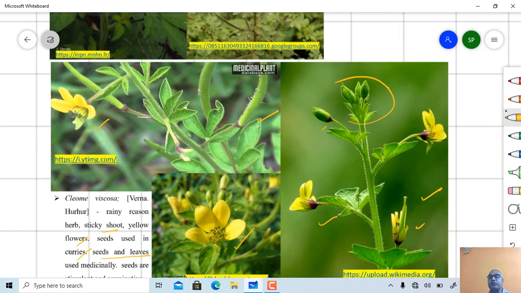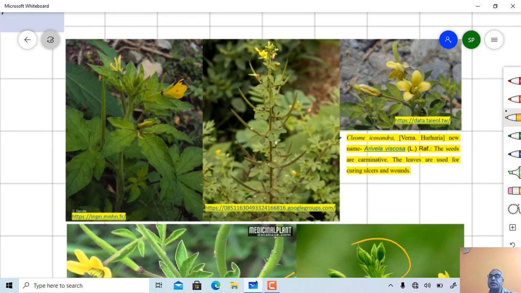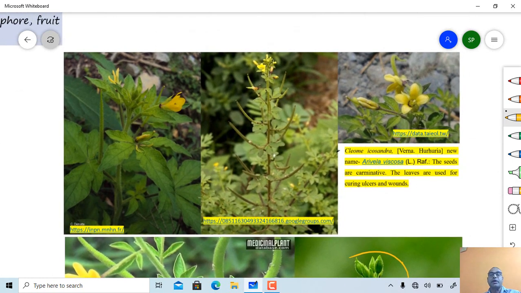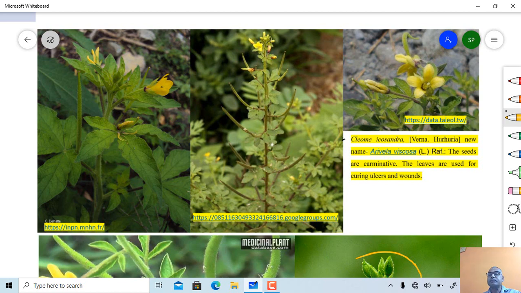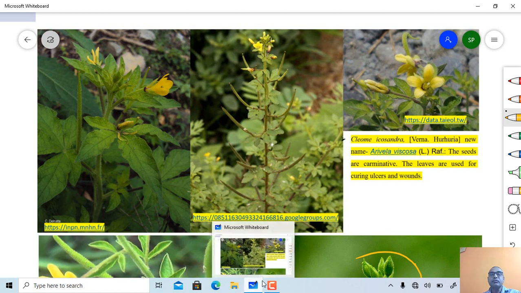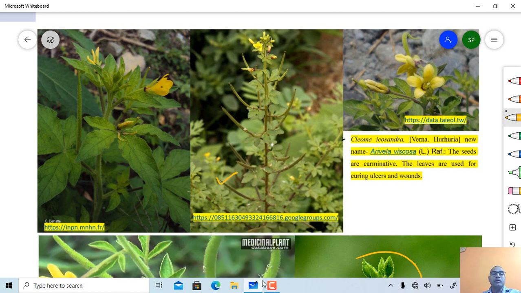One more plant, Cleome icosandra, or the new name is Arivela viscosa. Just see the nature of the plant. One more figure here, where a completely pubescent stem is observed, and this one is a flower.